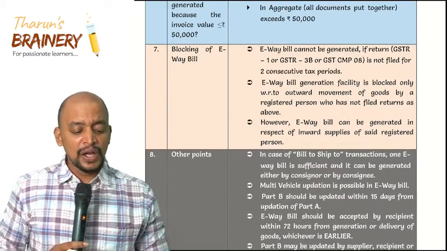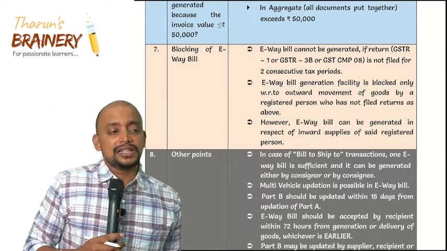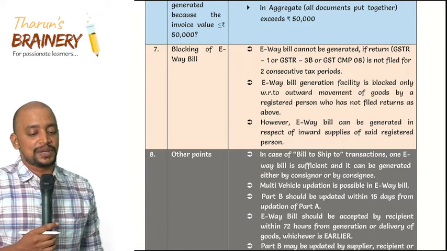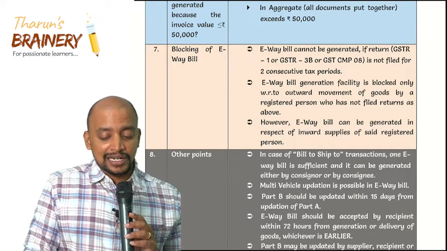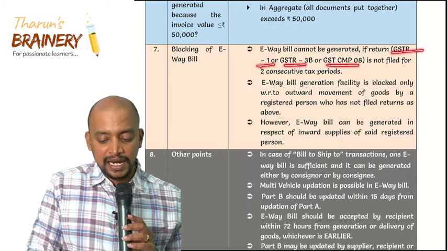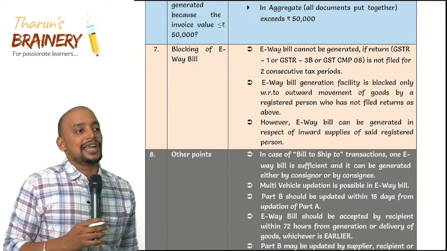The next topic: blocking of e-way bill. Whenever a person is not filing returns for two consecutive tax periods, an e-way bill cannot be generated. Which return? GSTR-1 or GSTR-3B, or CMP-08 not filed for two consecutive tax periods. They cannot